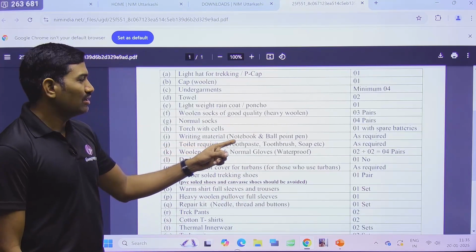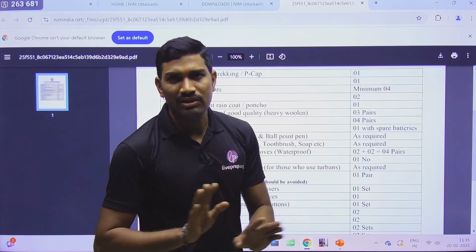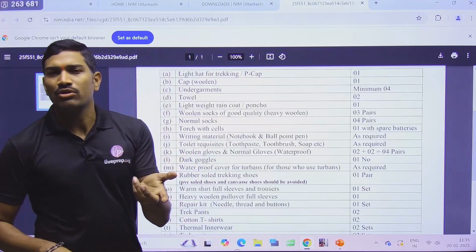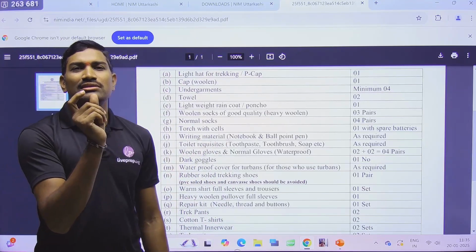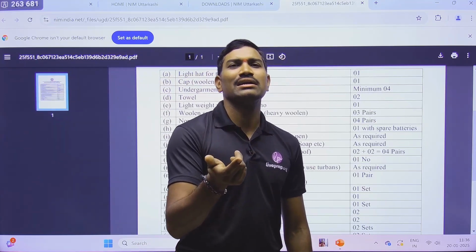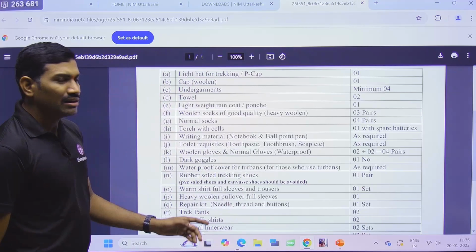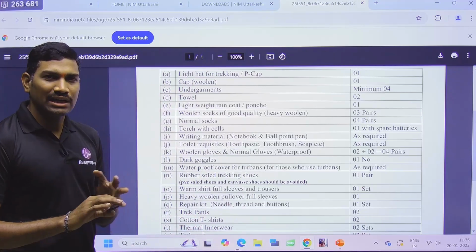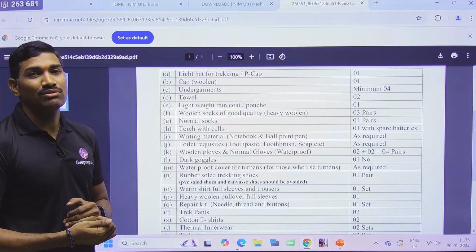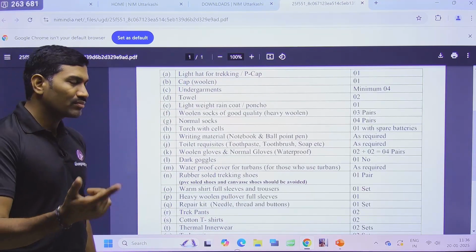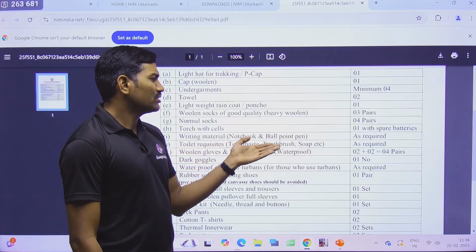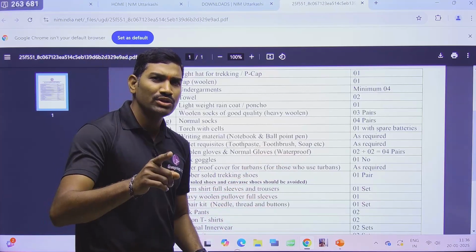Next one, writing material. Notebook and ballpoint pen you need to carry, they will not give anything. In my suggestion, an average normal short notebook having approximately 200 pages is enough, if you are writing average size letters. Instead of carrying one pen, carry an extra one, because if you lose it on the mountain, it is difficult to get another pen. Next one, toiletries, right? Toothpaste, toothbrush, soap, shampoo, all these things you need to carry on your own.